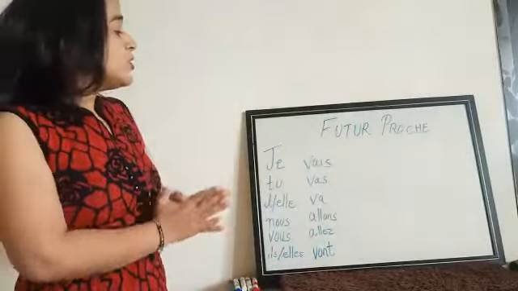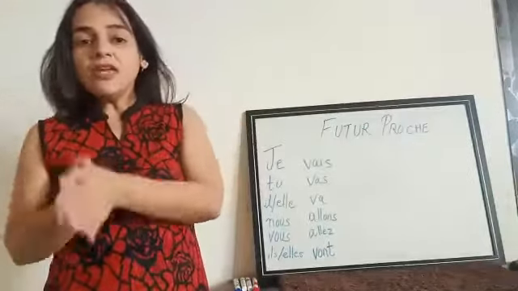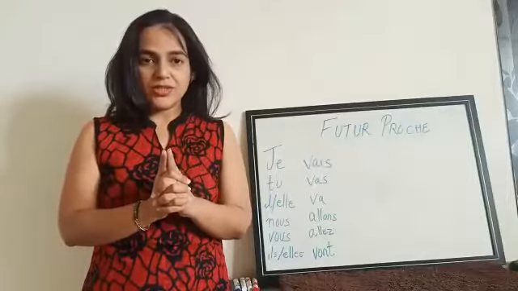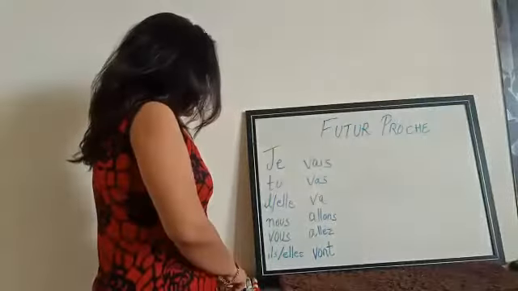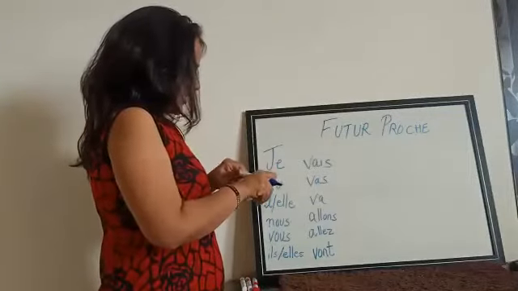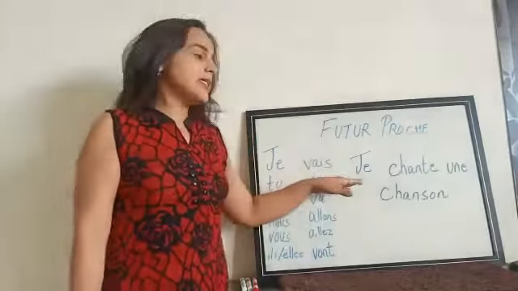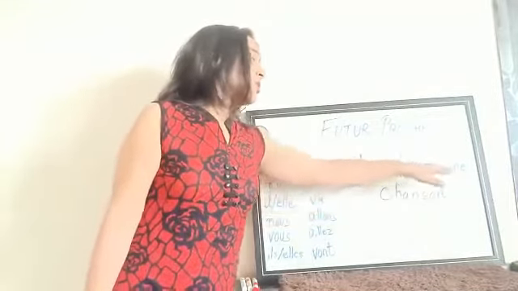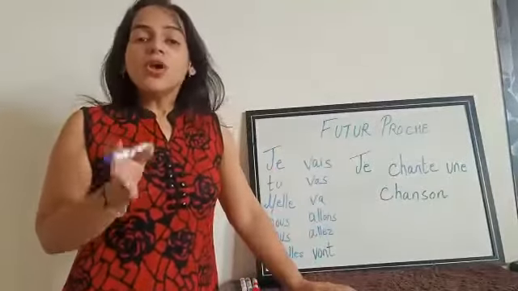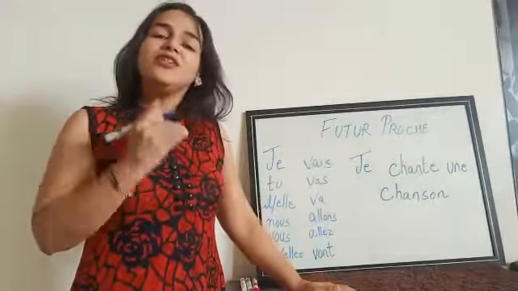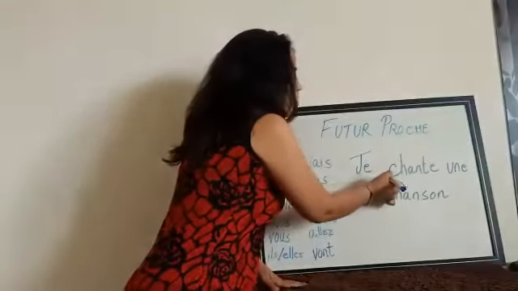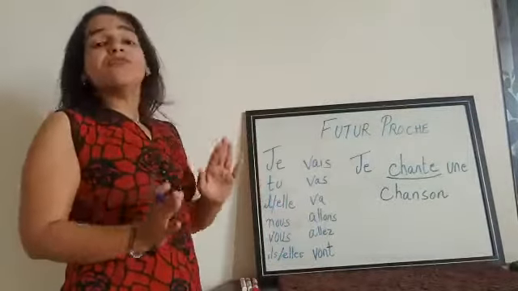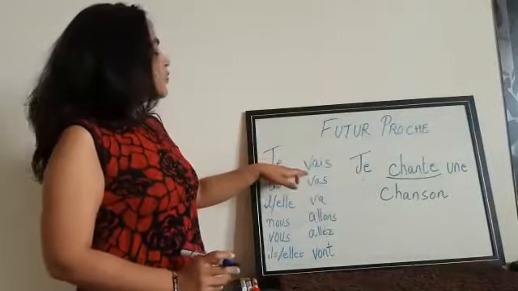Now, when we want to conjugate any verb in the futur proche, we will first identify the verb in present tense. For example, this sentence: Je chante une chanson. We need to identify the verb in the sentence first. In this sentence, chante is the verb. The conjugation of the verb aller with je is vais.